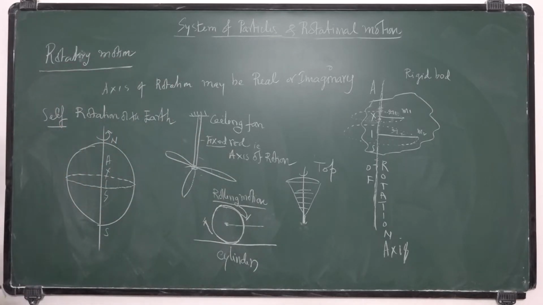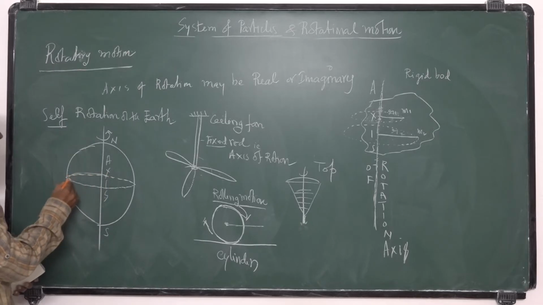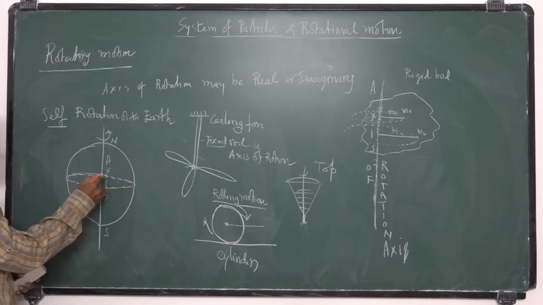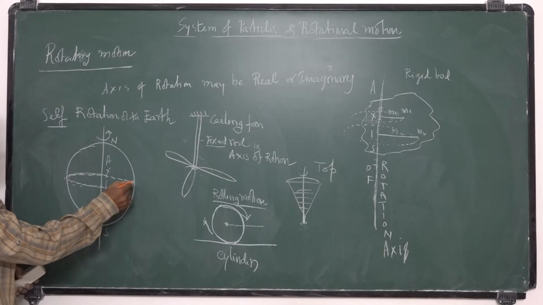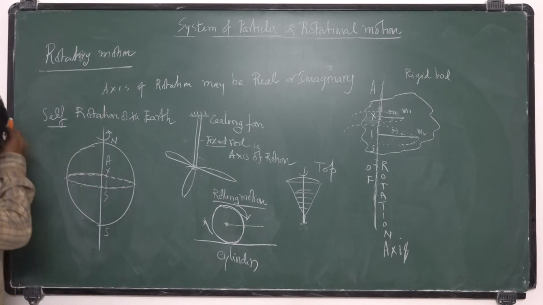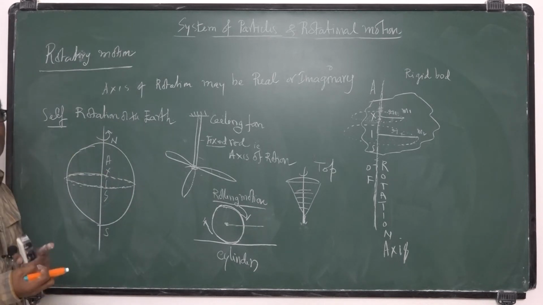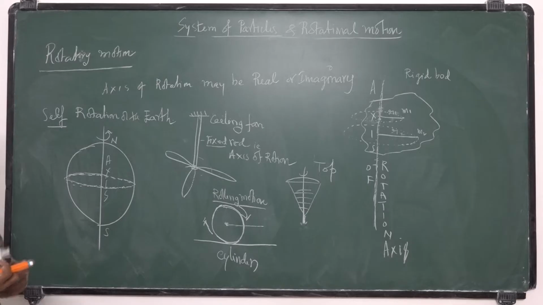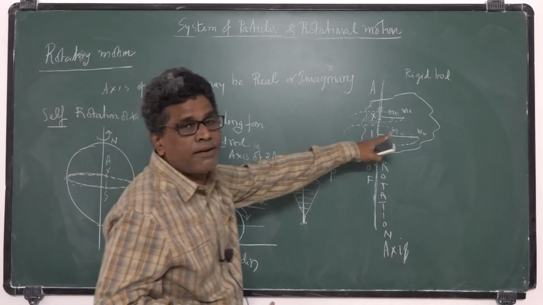Okay. In rotatory motion, suppose this is the earth rotating about its axis. All the particles on the surface of the earth will have the same angular displacement, the same angular velocity, the same angular acceleration, as we studied in circular motion. But their linear velocities are different.